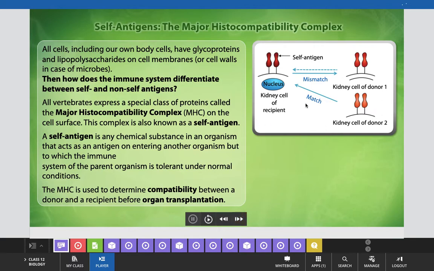Here in this diagram you can see how the self-antigen of a particular cell works. The kidney cell of donor 1 is mismatched, but it is matched with the kidney cell of donor 2, and because it is matching, in that case it can donate the kidney to that particular person. That means in case of organ transplantation, that concept or that fact is taken.